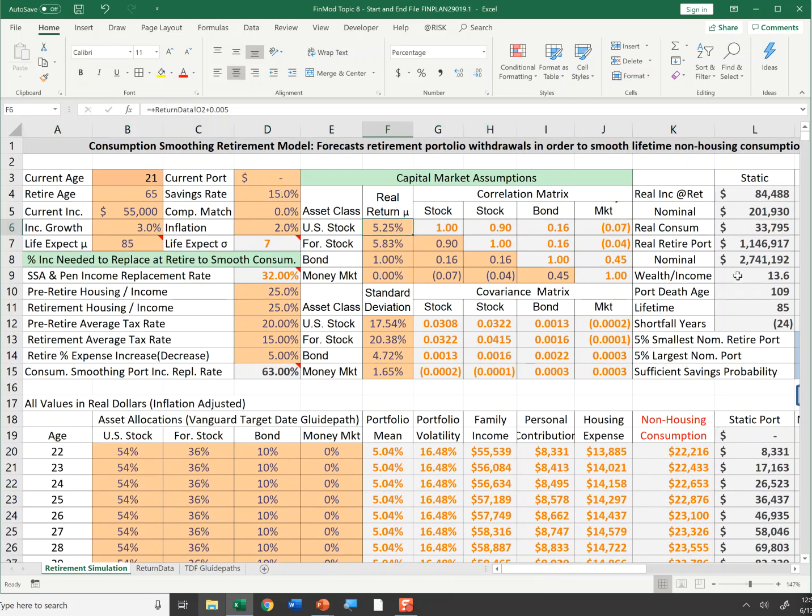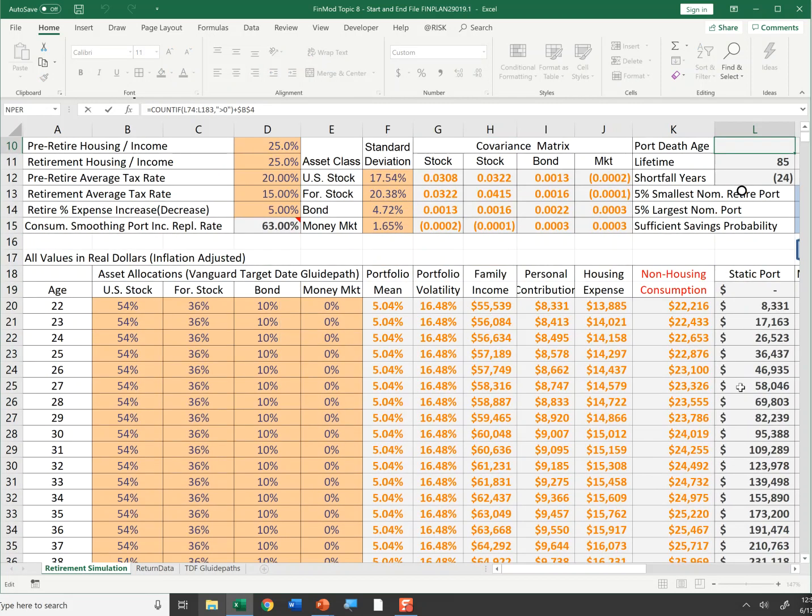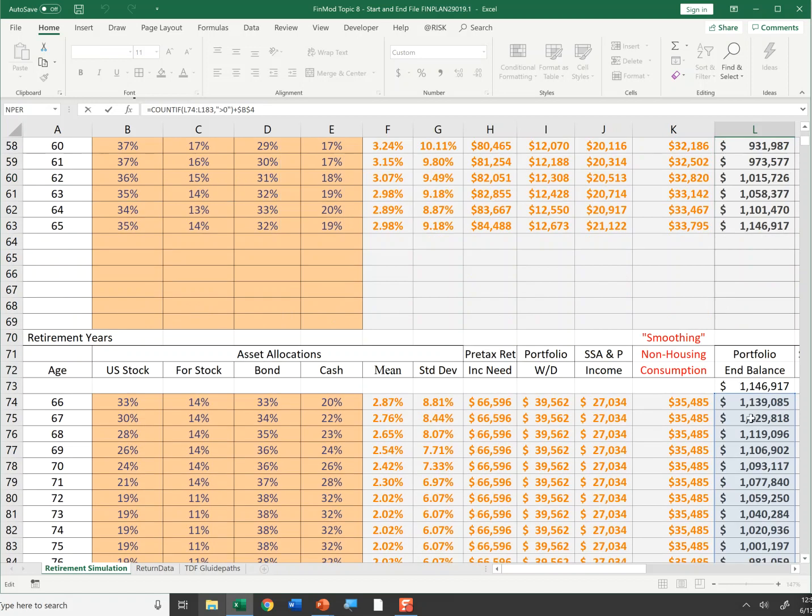So back to some of my metrics. I'm going to retire at $1.1 million, which is actually $2.7 million in nominal terms. My portfolio is going to last 109 years. Now I'd have to do a COUNTIF statement. I'm saying COUNTIF any of these cells are greater than 0.